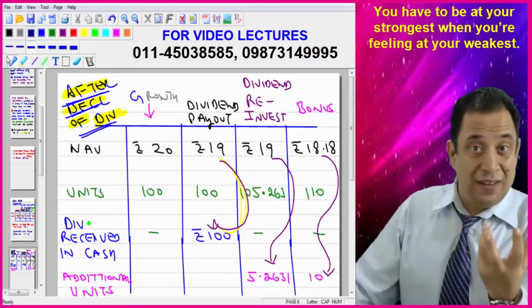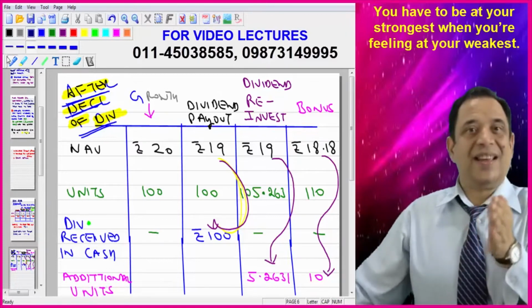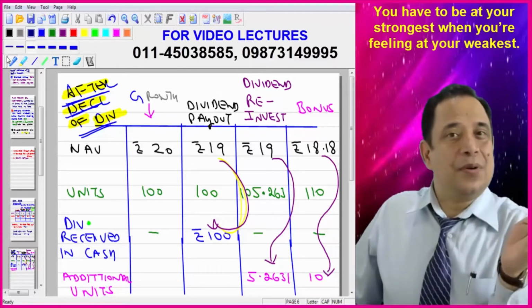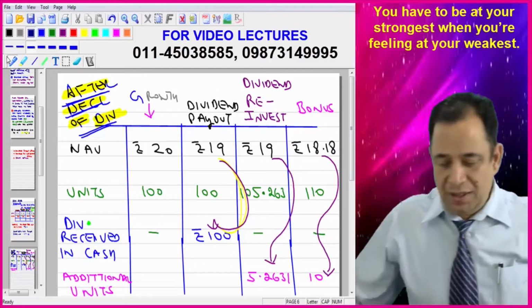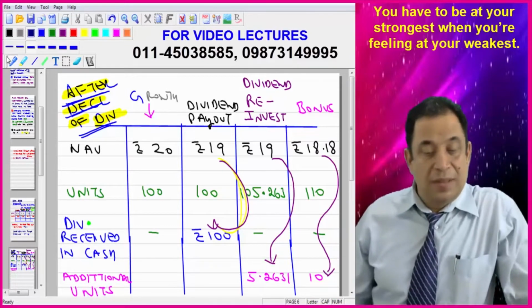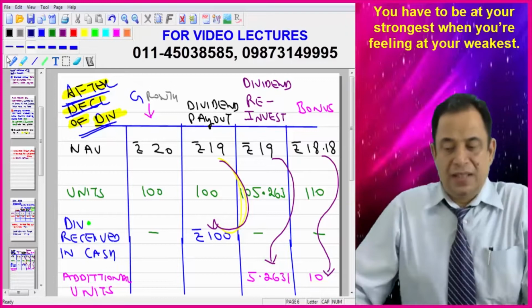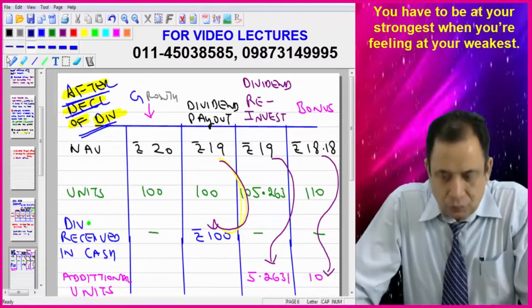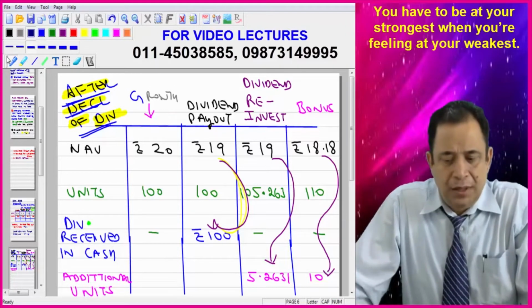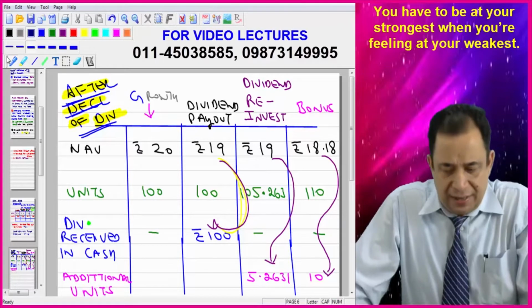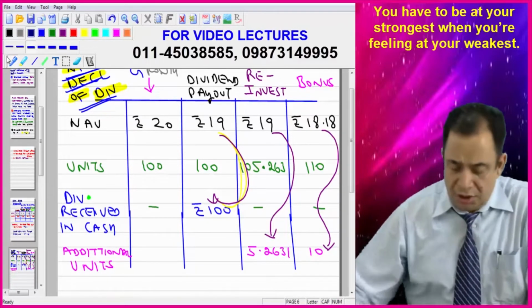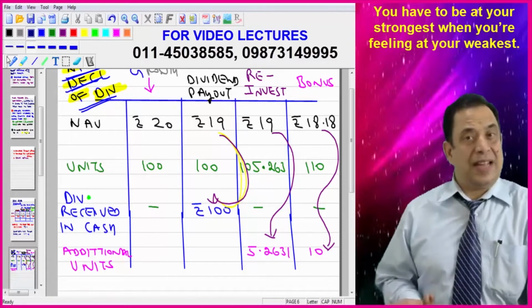The NAV will be lower in case of dividend payout as compared to growth, and that is 19 rupees. So the second column is in regard to dividend payout. NAV is 19 rupees, units are 100, dividend received in cash 100. No additional units will be given in case of dividend payout, because as the name indicates.